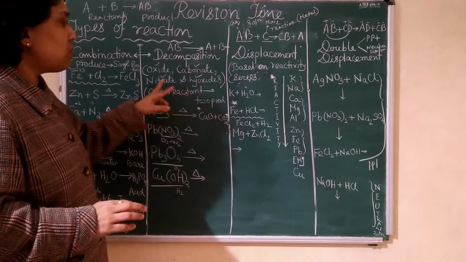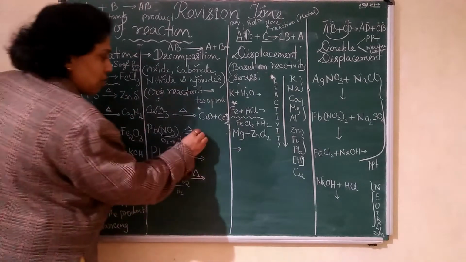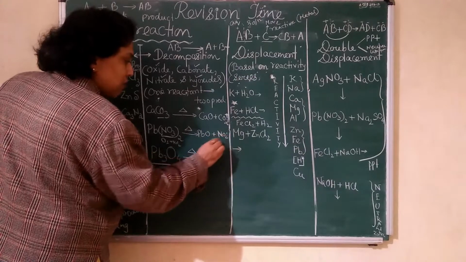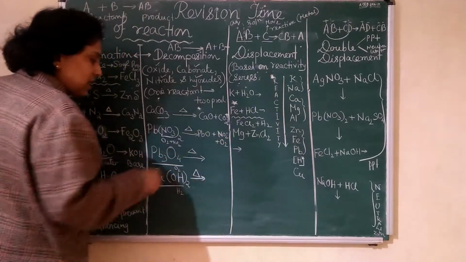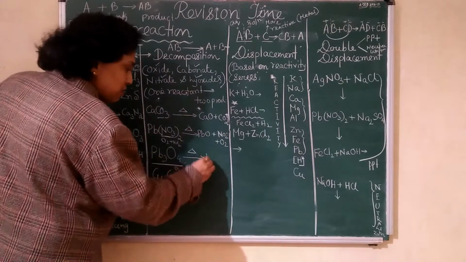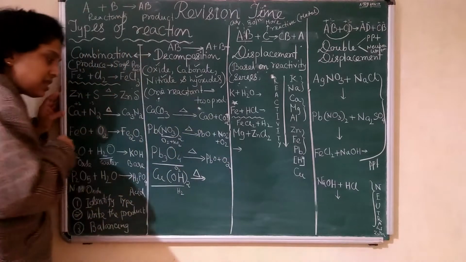When these are there and heat is there, it will be a decomposition reaction. So I hope you can write. Balancing I am not doing, okay, that you will do. NO2 plus O2. Balancing will come later on. First you identify the product. Here it is PbO plus O2. Oxygen gas is evolved.